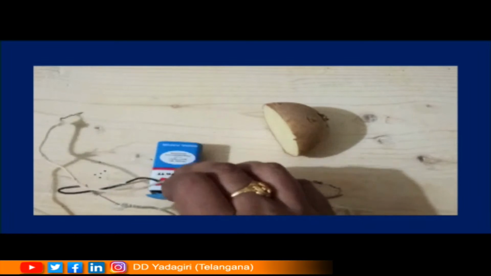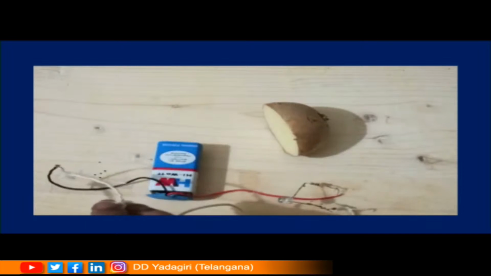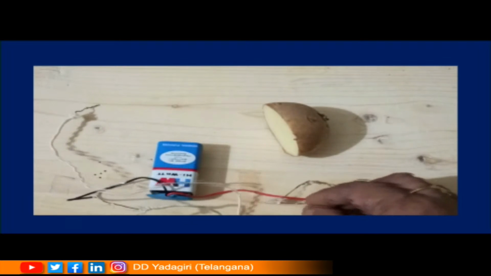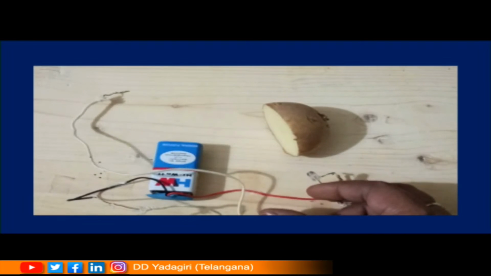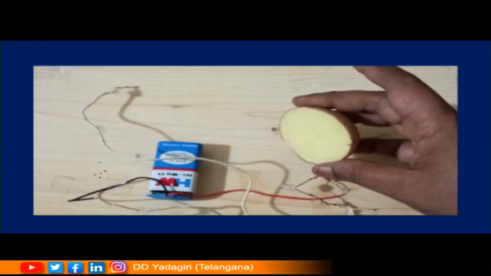Yes children, for this we need a battery, some connecting wires, an LED bulb and a half cut potato.